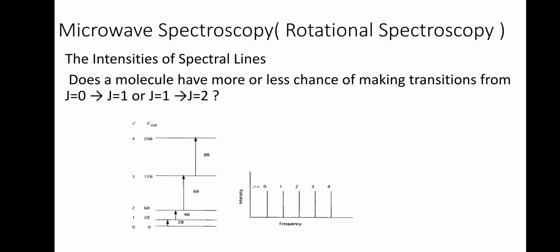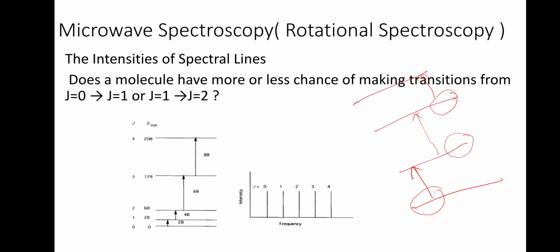Then intensities of spectral lines. Intensity: does a molecule have more or less chance of making a transition from J is equal to 1 or J is equal to 2? We have told that these are the energy levels. So delta J is equal to 1. So transitions can occur in this way. So now the question is whether more molecules will be residing here or here or here. So that the intensity of the lines, you have different lines here, whose intensity will be more.